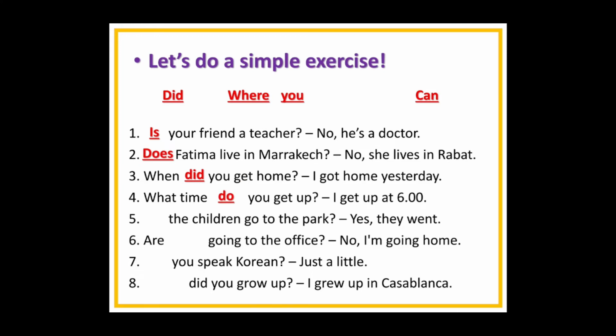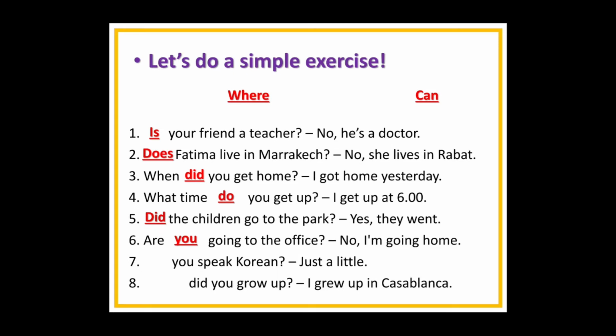5. The children go to the park. Yes, they went. So went, in which tense is this? Yes, go in simple past. Went. So we're using again did. The auxiliary in the simple past. Are going to the office? No, I am going home. We have the verb and we need a subject. Are you going? Because I am going is present continuous.